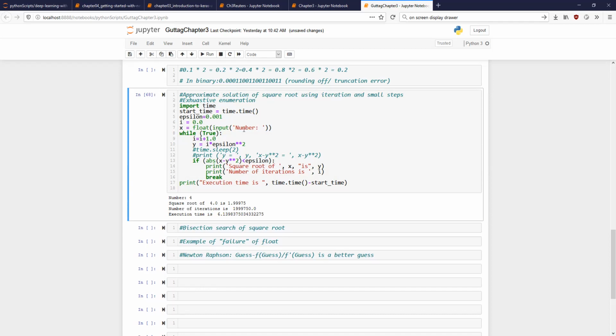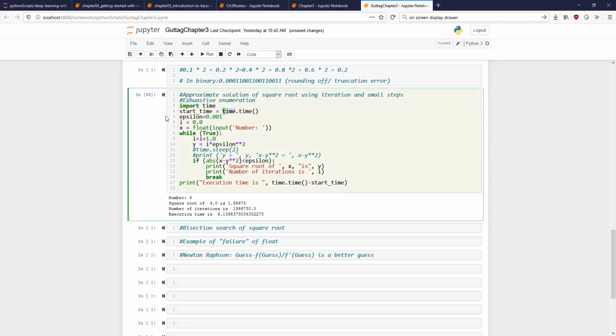So do you understand this? What is happening here, Sridhar? Yeah, we imported a library time. Usually some functions are not present inside Python inherently, so you have to import some external functions. This library time contains a function called time. So when I say time dot time, I mean please call the function time inside the library time.